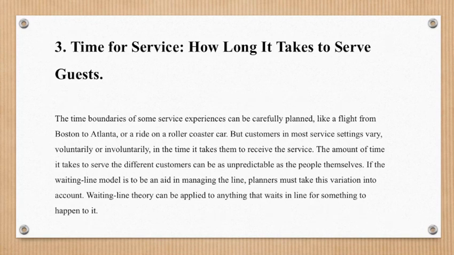The third one is the time for service, how long it takes to serve guests. The time boundaries of some service experiences can be carefully planned, like a flight from Boston to Atlanta, or a ride on a roller coaster car. But customers in most service settings vary, voluntarily and involuntarily, in the time it takes them to receive the service. The amount of time it takes to serve different customers can be as unpredictable as the people themselves. If the waiting line model is to be an aid in managing the line, planners must take this variation into account. Waiting line theory can be applied to anything that waits in line for something to happen to it.